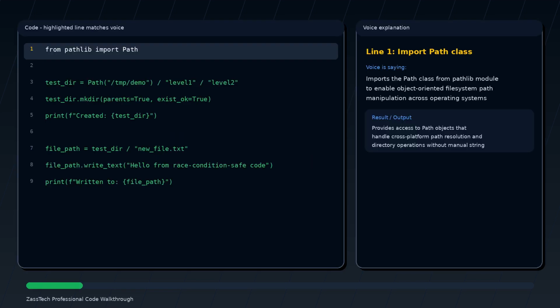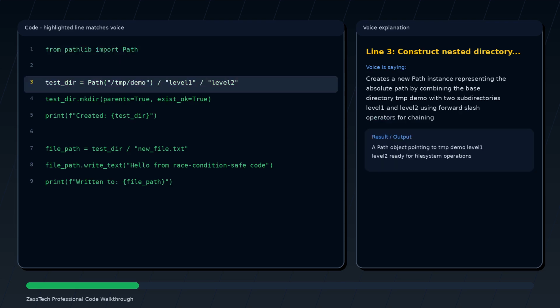Imports the Path class from the pathlib module to enable object-oriented file system path manipulation across operating systems. Creates a new path instance representing the absolute path by combining the base directory tmp demo with two subdirectories, level 1 and level 2, using the / operator for chaining.